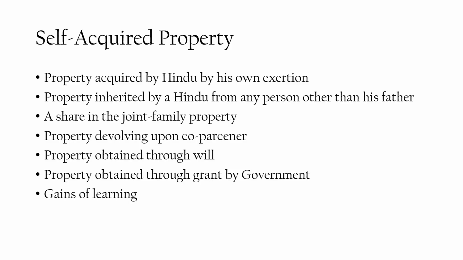What about gains of learning? Any income earned by a member of a joint family substantially by his education or specialization, expertise, or special intelligence would be regarded as his separate property. Let us suppose that X, who was educated by joint family funds, ends up gaining knowledge in artificial intelligence and develops a robot. That robot will be considered to be his separate property and not that of the joint family.